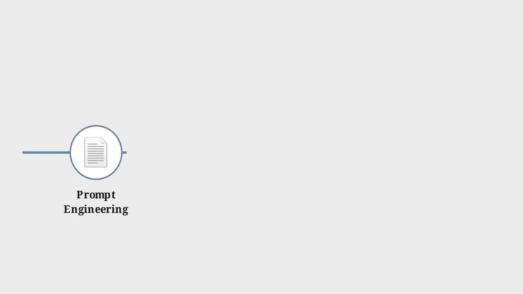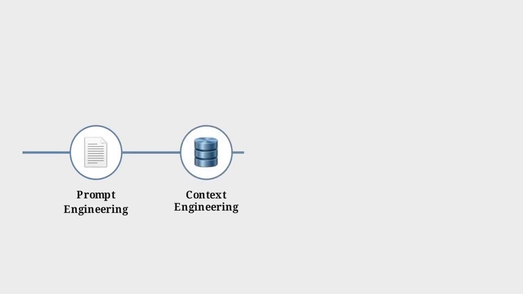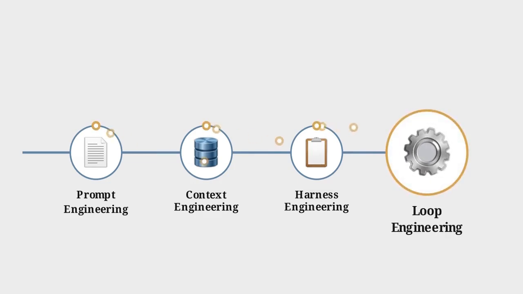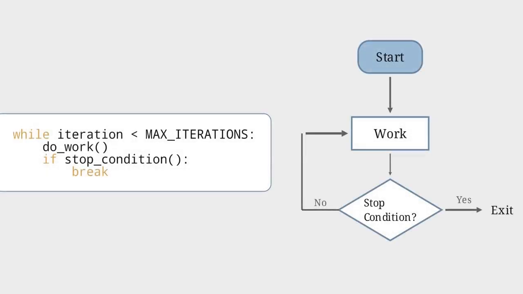This pathway follows a technical buildup. Prompting gave the model instructions, context gave it data, and harnesses gave us a way to test. Loop engineering now orchestrates these elements over time, allowing the system to run without manual supervision. Look at this basic flowchart of a while loop.